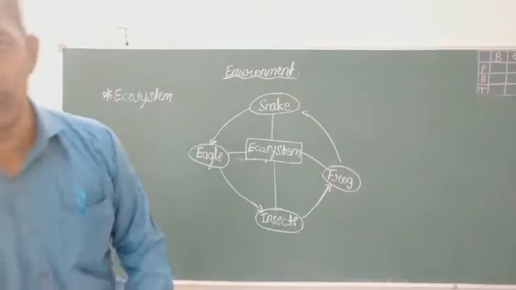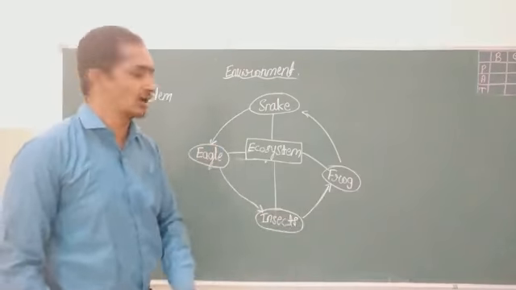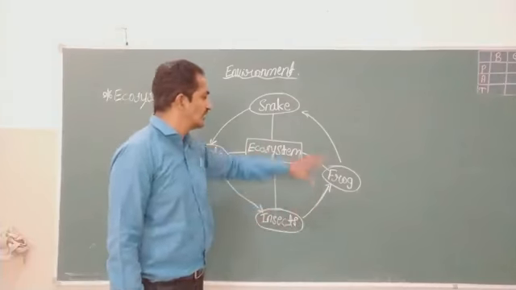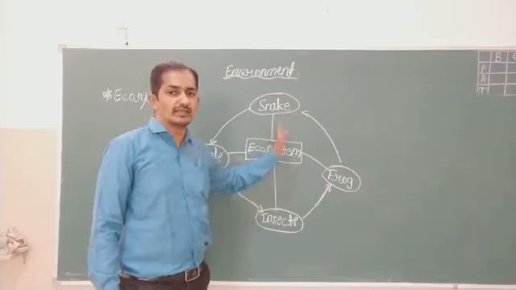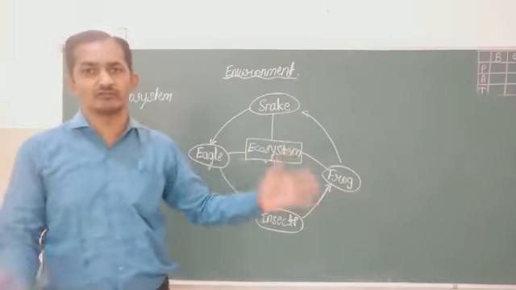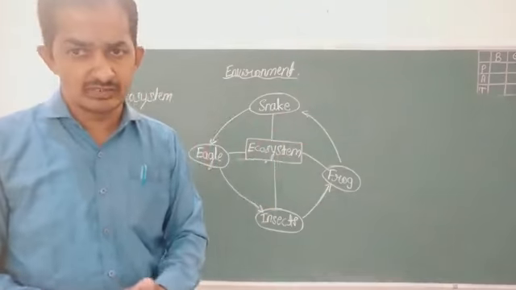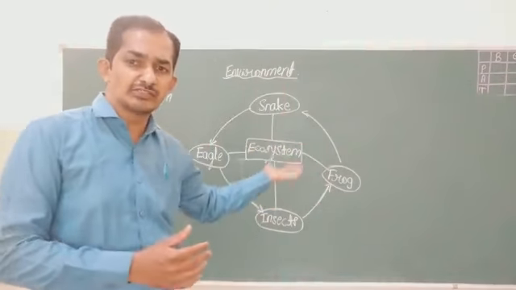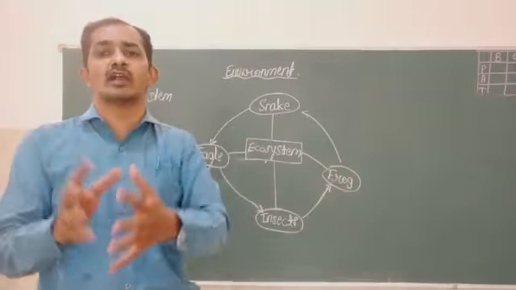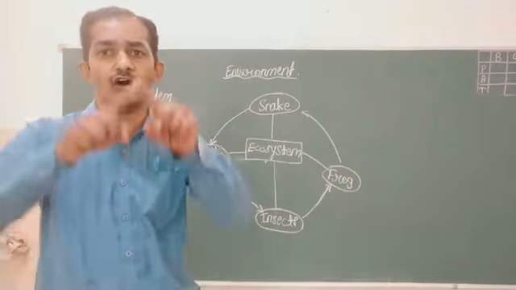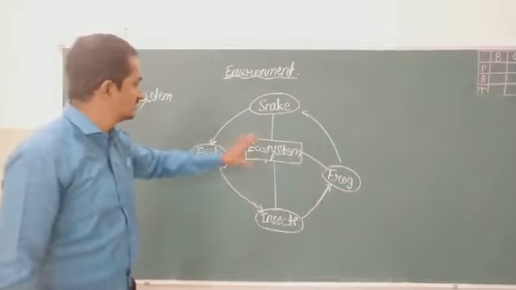Let's come once again to this diagram. This sort of life cycle, this sort of interdependence of living organisms, and this relationship between the organisms and their immediate surroundings themselves form an ecosystem.